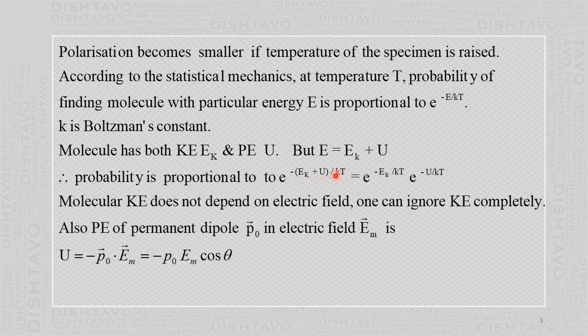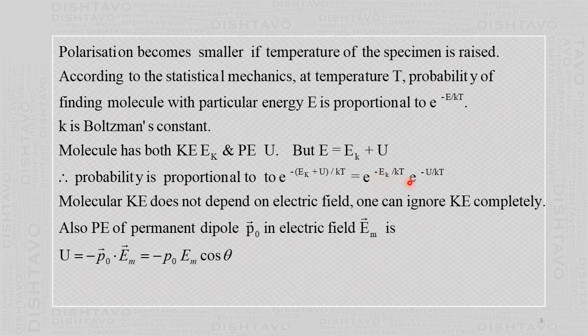So minus (Ek plus U) by kT. And if you use the laws of indices, what we get is e raised to minus Ek by kT into e raised to minus U by kT. But the kinetic energy does not depend upon the electric field. So when the electric field is increased, only the rotation will increase. But molecular kinetic energy, meaning moving along the straight line, will not change. So one can neglect this kinetic energy completely. Neglect means that Ek is 0, very small. So e raised to 0 is 1. So we can neglect this.